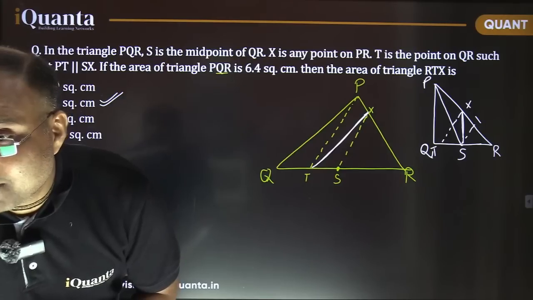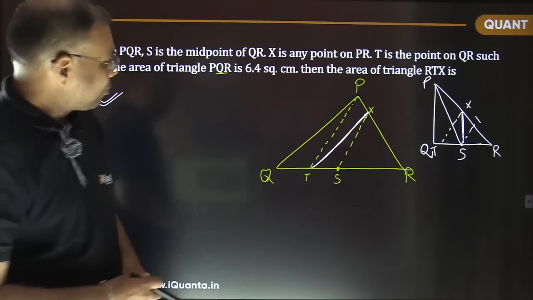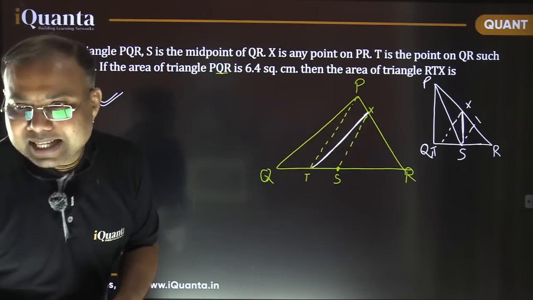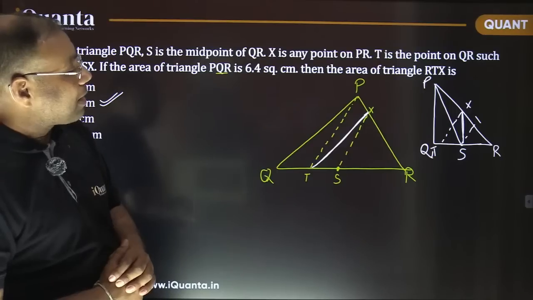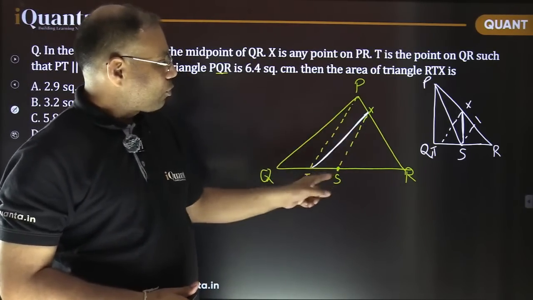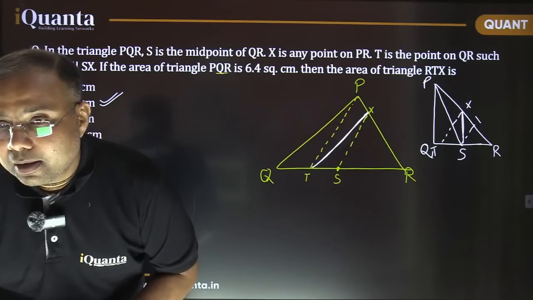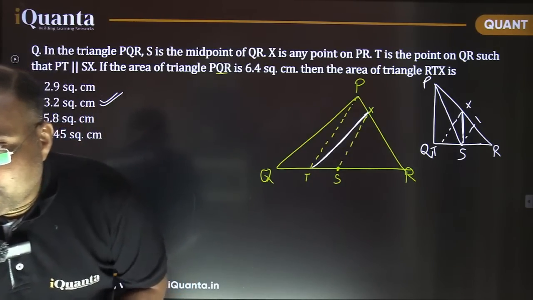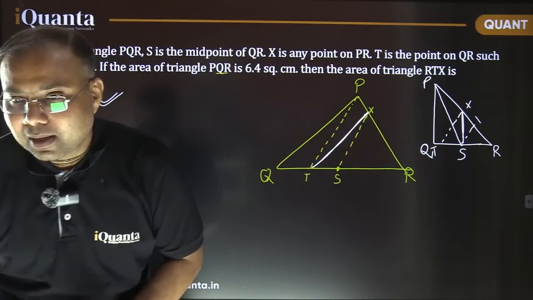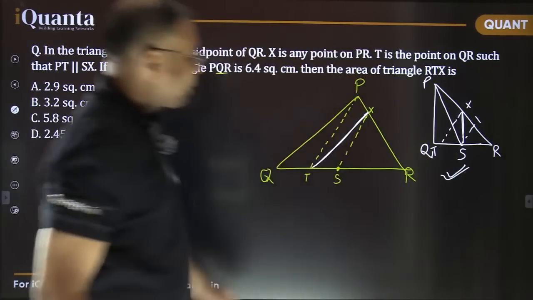Any other way? One side parallel and one side is a midpoint, so the other side should also be a midpoint. What does this mean, Gaurav? I'm talking about the general case now. Okay? I'm not going for that. That we have discussed. So one side parallel to one side, one side not parallel to one side. These two sides are parallel. This PT and this SX, they are parallel. So none of these two dotted lines are sides of any of the triangle. Right? So it's not a midpoint. Q and T are the same point in this case. Yes, Gaurav. In this case, it is fine. That's okay. No problem. Now, in general, I'm asking here.